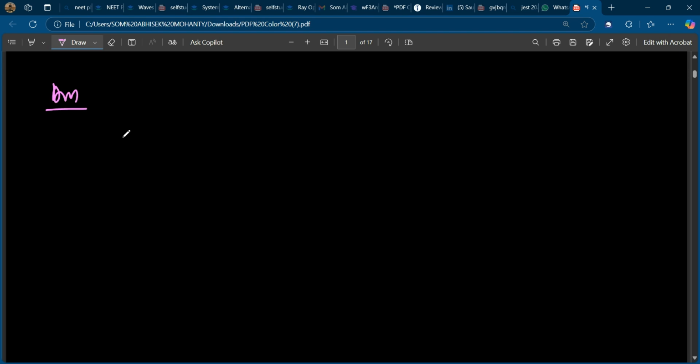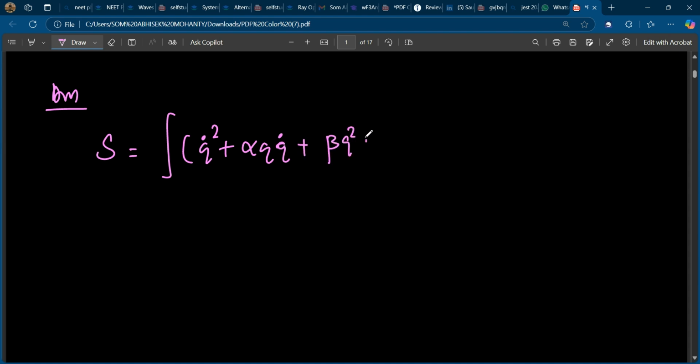Again, I will write whatever action is given. S is equal to the integral of (q dot square plus alpha q dot plus beta q square q dot) dt. So this is the action of the classical system. From the action, what can we conclude?